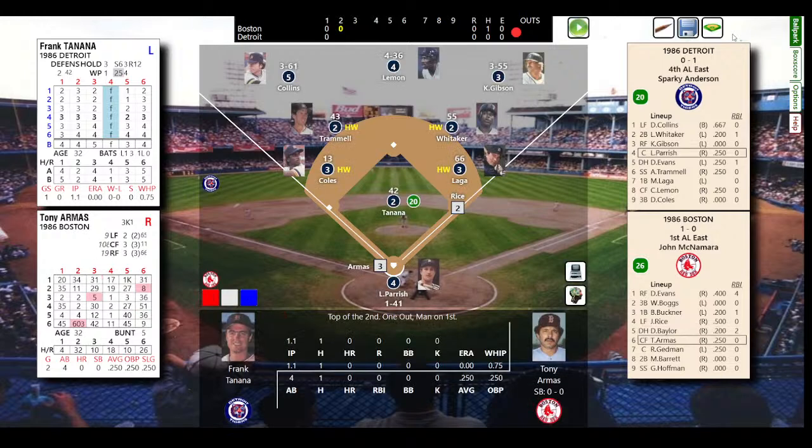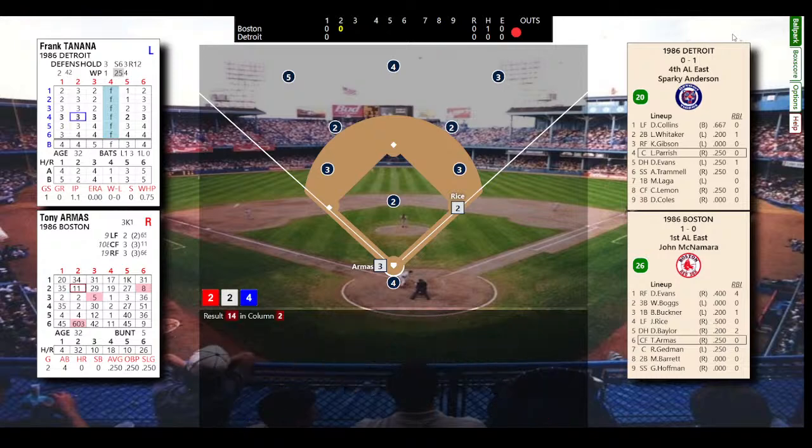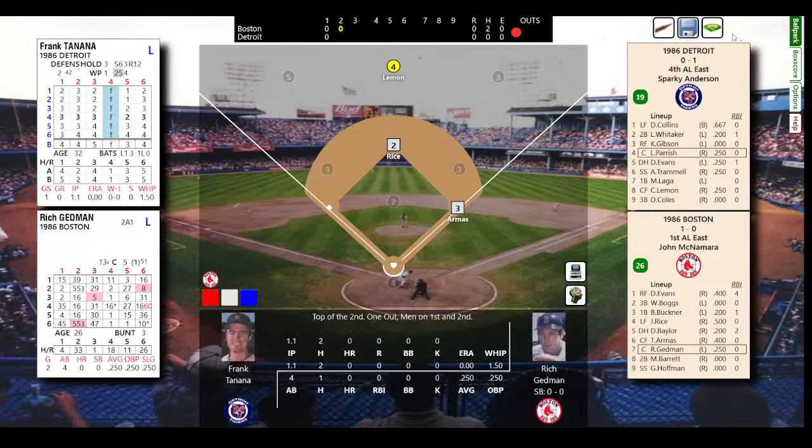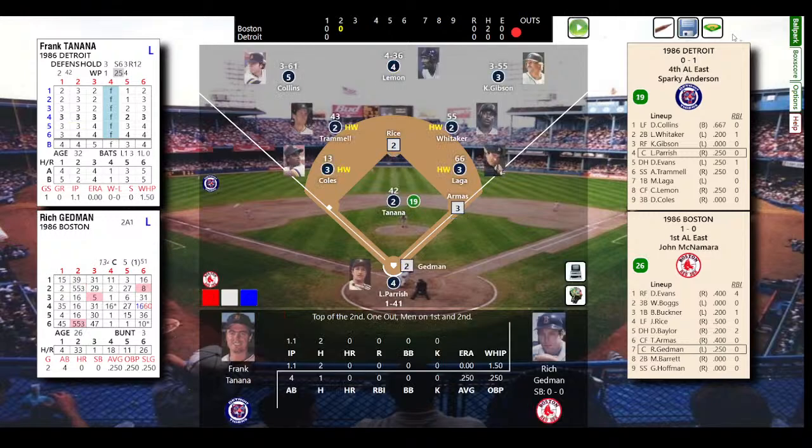And here's Armas. Base hit for Armas. So the Red Sox now with first and second. Rice will hold at second. With 1 out and men on first and second, not much speed on the base paths right now. Rice a 2, which is below average. Armas a 3, which is average. And here comes Gedman, who went 1 for 4 opening day.